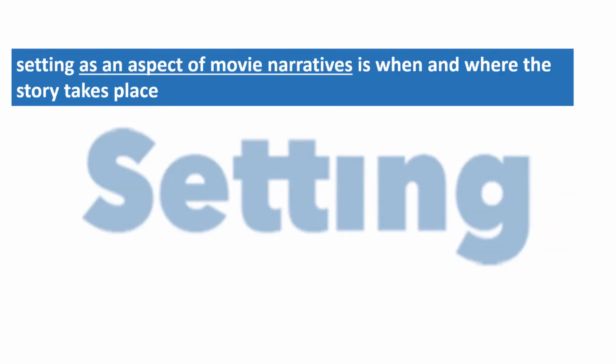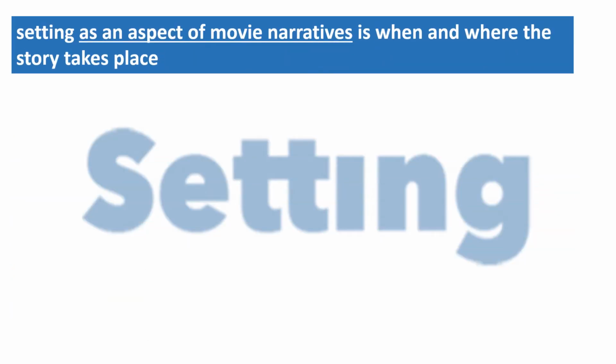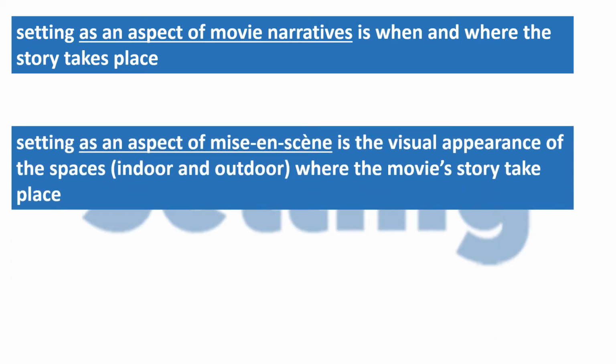It might be helpful, therefore, to clarify that when we talk about setting as an aspect of a movie's narrative, we are talking about when and where the story takes place. In contrast, when we are talking about setting as an aspect of mise-en-scène, we are talking about the visual appearance of the spaces, both indoor and outdoor, where the movie's story takes place.